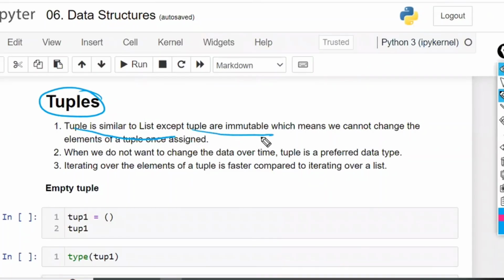It means you can't edit anything. You can't add. Adding is not possible. You can't remove. It is not possible. You can't reassign, that is, replace. You can't replace either. None of them is possible. It is fixed.